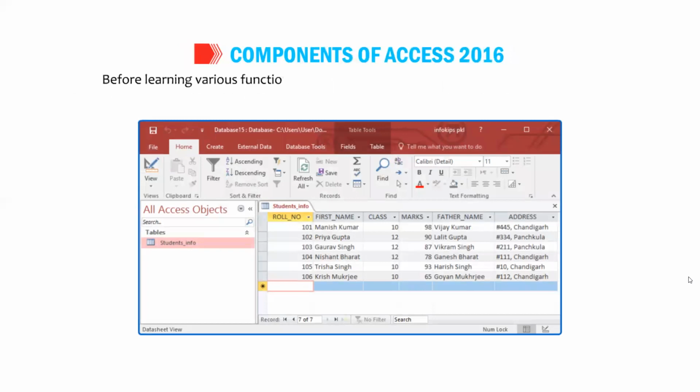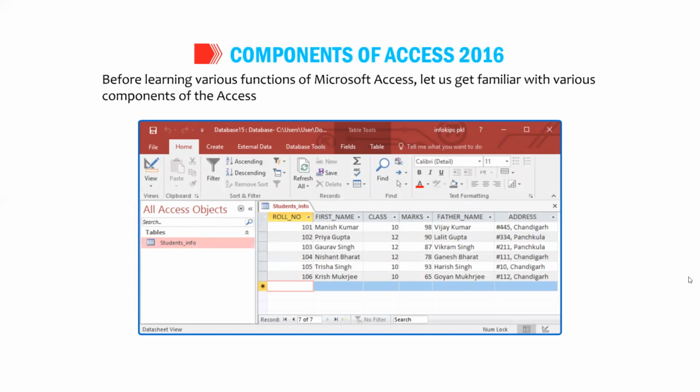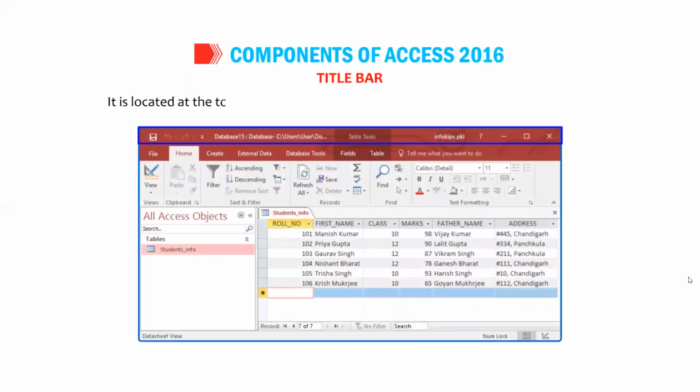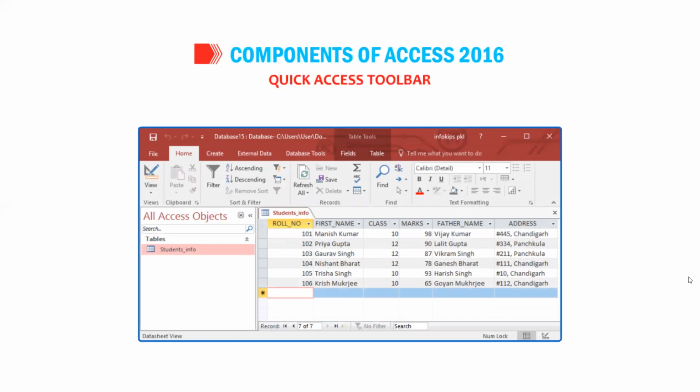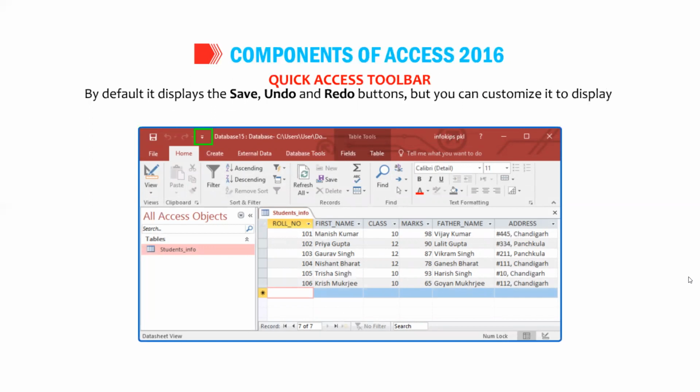Okay students, let us talk about the components of Access 2016. Before learning various functions of Microsoft Access, let us get familiar with various components of the Access 2016 window. Title bar. It is located at the top of the window and displays the name of the active database. Quick Access toolbar. This toolbar is present at the top left corner of the Access window. It contains the most frequently used command buttons.